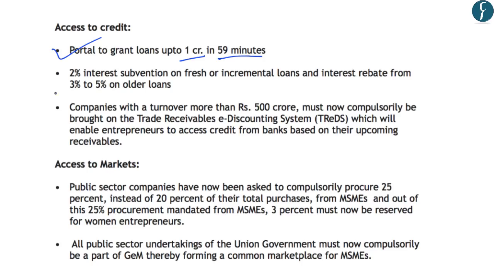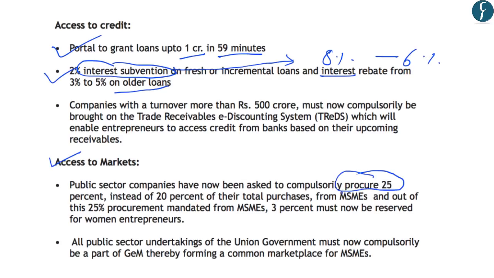Further, the government has started 2% interest subvention on fresh or incremental loans and interest rebate of 3 to 5% on older loans. And regarding interest subvention, you should understand that if a normal business enterprise is taking a loan at the rate of 8% from the market, the MSMEs will now get the loan for only 6% from the market rate. This is because the 2% interest has been taken care of by the government.